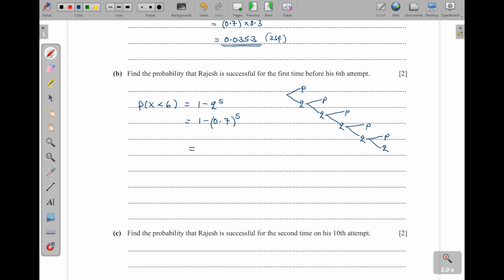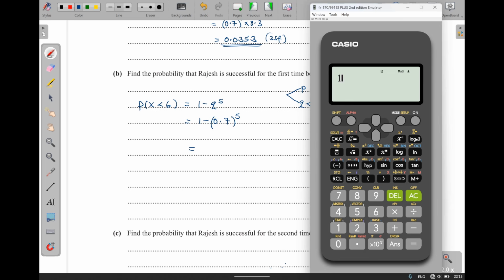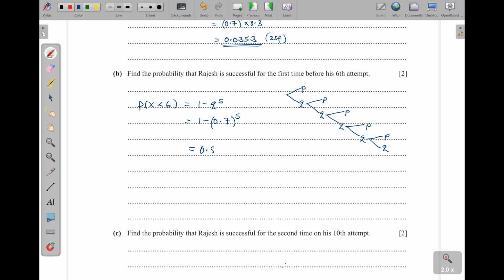So what do we get when we put in the calculator? 1 minus 0.7 to the power 5. And then that is 0.83193, but to 3 significant figures, I can write 0.832. 0.832 to 3 significant figures.